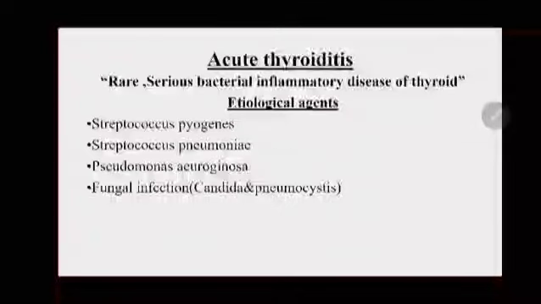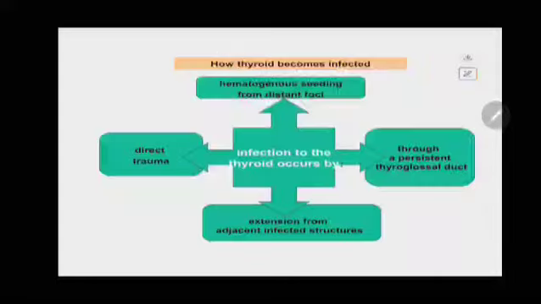Coming to acute thyroiditis, it's a rare, serious bacterial inflammatory disorder of the thyroid, and the etiological agents are Streptococcus pyogenes, Streptococcus pneumoniae, Pseudomonas aeruginosa, and fungal infections like Candida and Pneumocystis jirovecii, which are the most common causes of acute thyroiditis. So, how does the thyroid become infected?